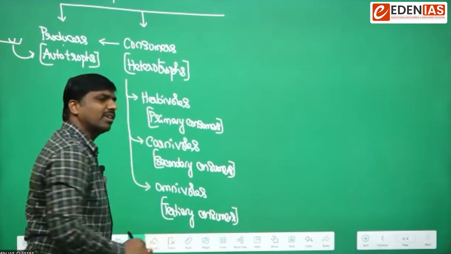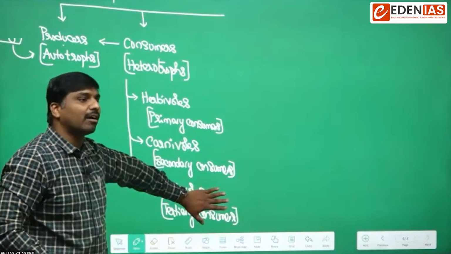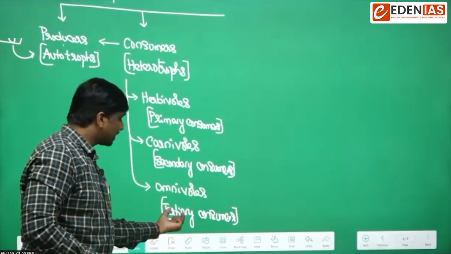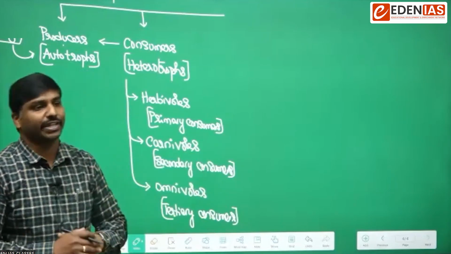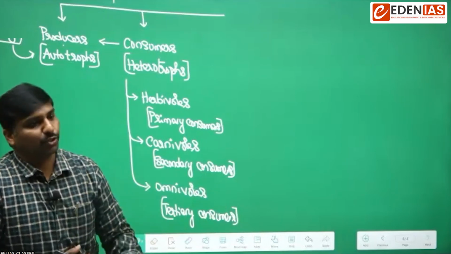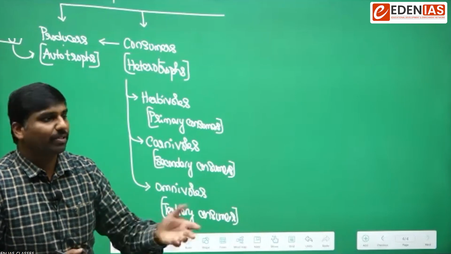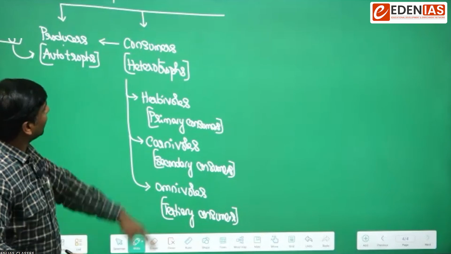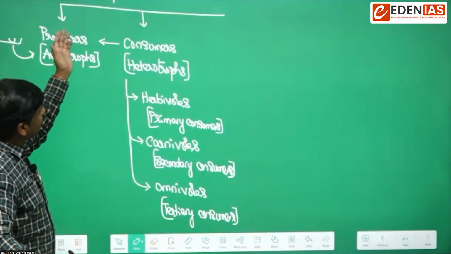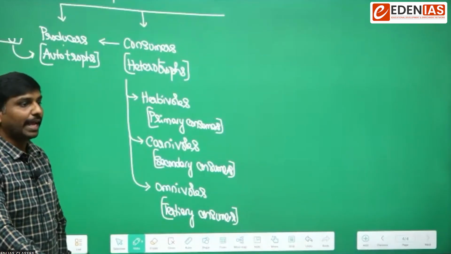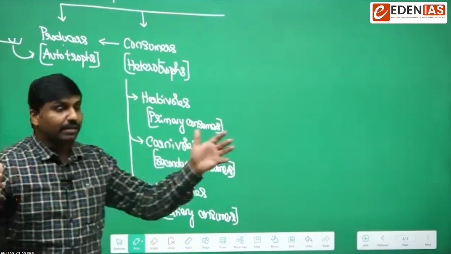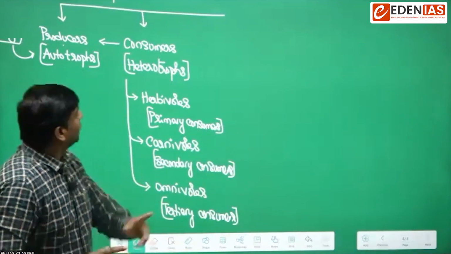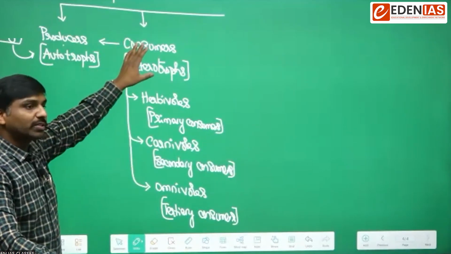Tertiary consumers. Or, simply, we can make it like omnivores. Omnivores would be the right word, but some omnivores may become tertiary consumers. Not all the omnivores become tertiary consumers. Okay, likewise. So this is how producers and consumers will be there. And after lapse of certain time, these producers and consumers, yes.